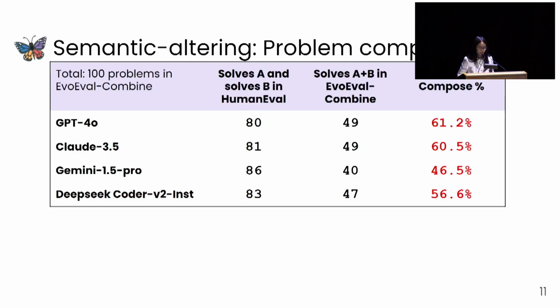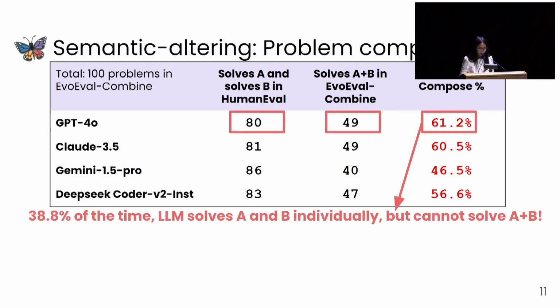So due to time limits, we will only show one of our semantic altering benchmarks. The ability to combine different known concepts to solve new problems is crucial for code synthesis, especially when we want to solve complex tasks. So here we take a deeper look at the Combine benchmark. Recall that each combined problem is created from combining 2 parent problems. Here we measure the compositional percentage, which means how often a large language model can solve a combined problem when it already solves both parent problems successfully.